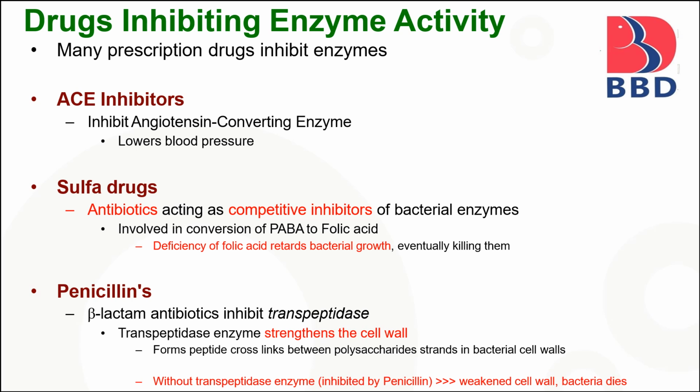And next are penicillins, beta-lactam antibiotics, which inhibit the transpeptidases. The transpeptidase enzyme strengthens the cell wall of the bacteria and forms peptide cross-links between the polysaccharide strands in the bacterial cell wall. Without transpeptidase enzymes, the cell wall becomes weak.